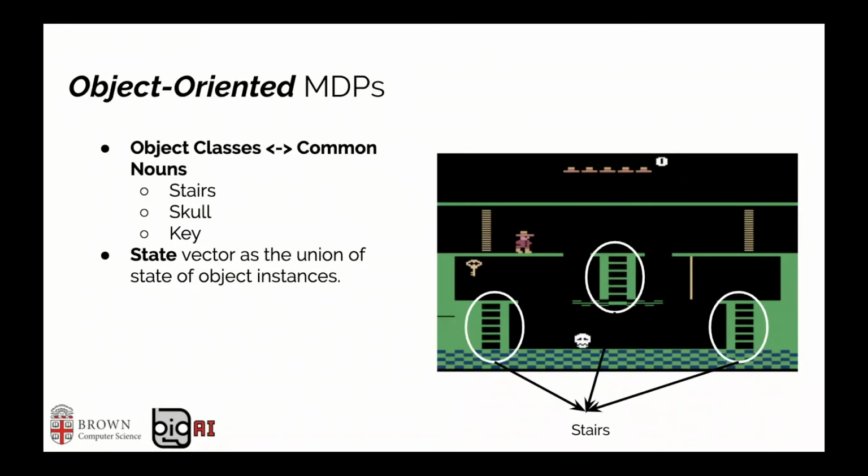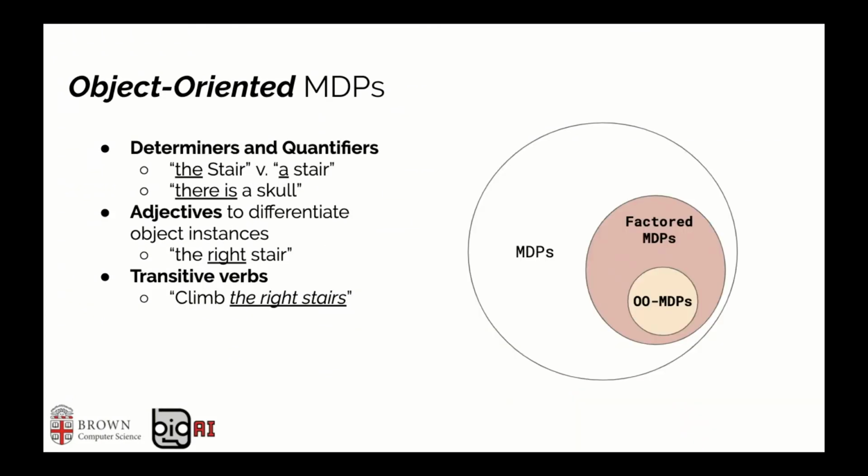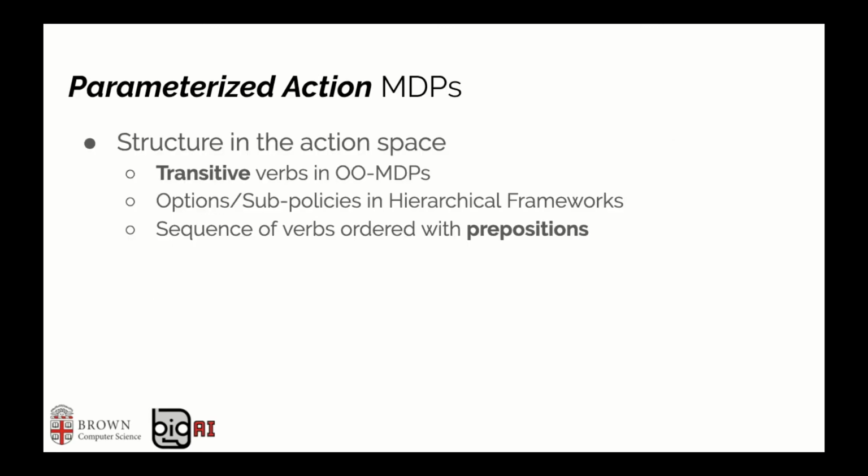By introducing the notion of objects and generalizing using object classes in the state representation, we get object-oriented MDPs, where there is a collection of object classes for which we have specific attributes. This way, environments such as Montezuma's Revenge that are object-oriented can generalize the properties of elements such as stairs, and have many instances of them. Now, with this structure, we can ground common nouns to talk about object classes. We can use determiners and adjectives to discriminate among object instances, and transitive verbs are now generalized to apply to object classes.